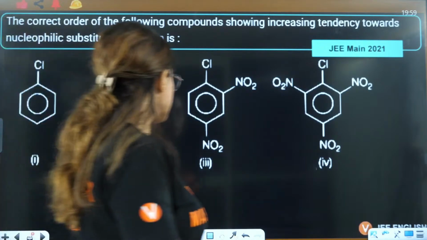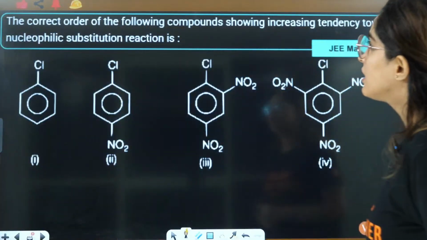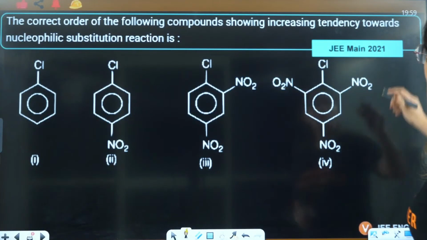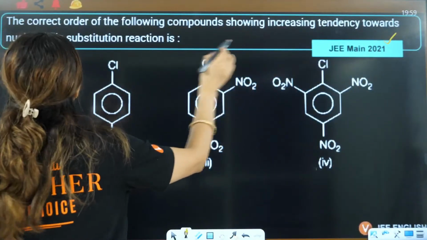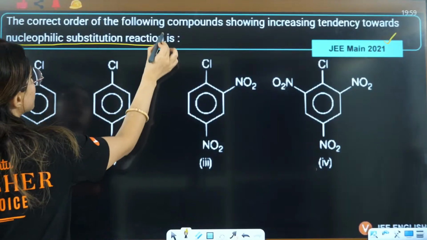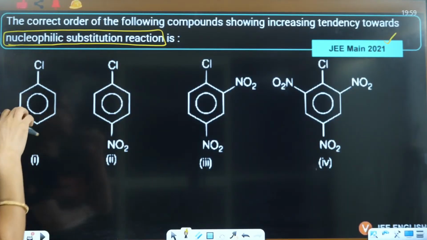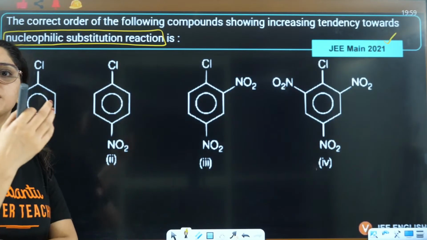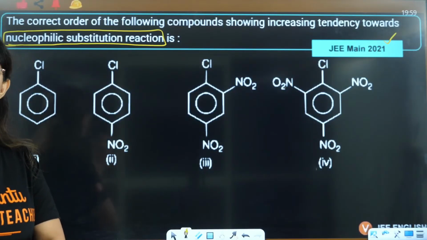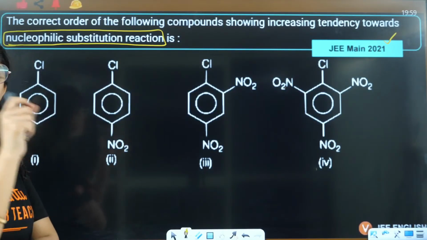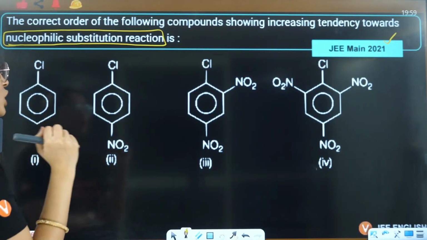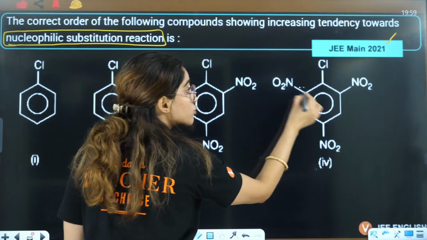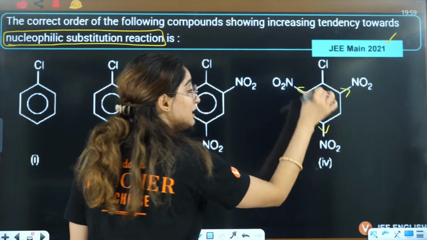Next question is from 2021: the correct order of the following compounds showing increasing tendency towards nucleophilic substitution reaction. Nucleophilic substitution means we need to have electron deficiency here. The one which is most electron deficient will have maximum tendency. So here you have 3 electron withdrawing groups.